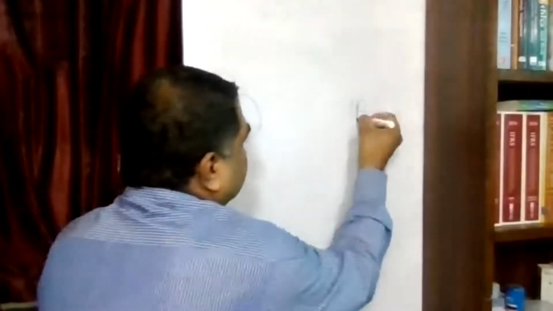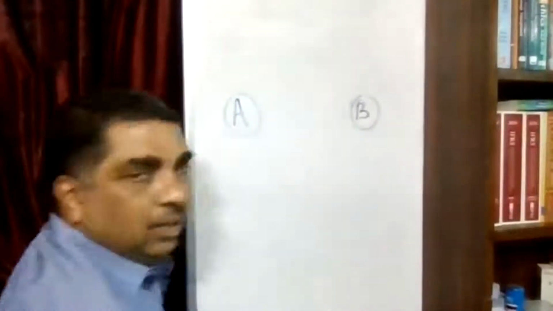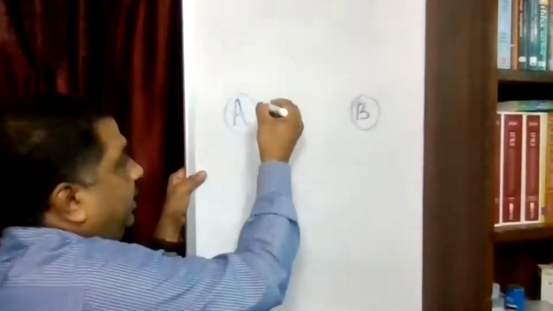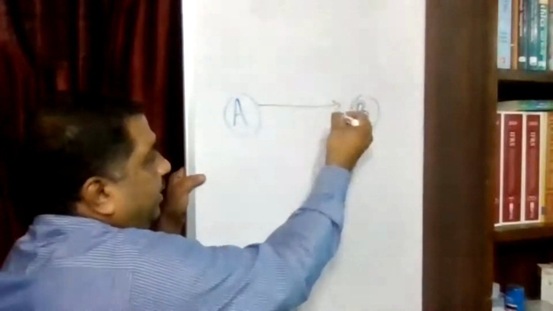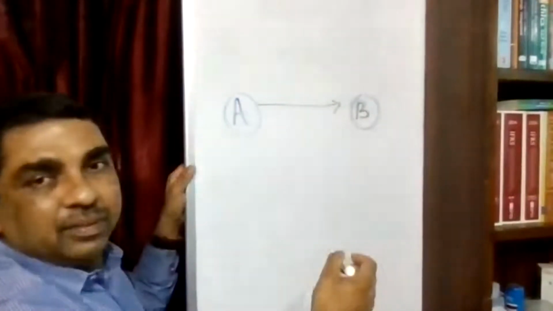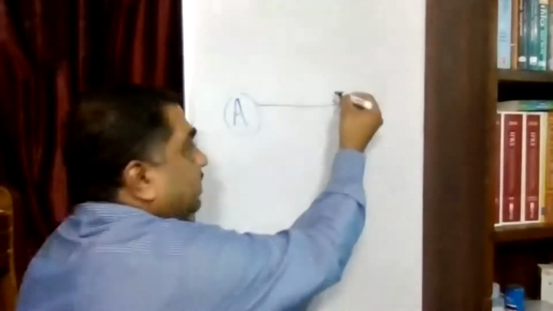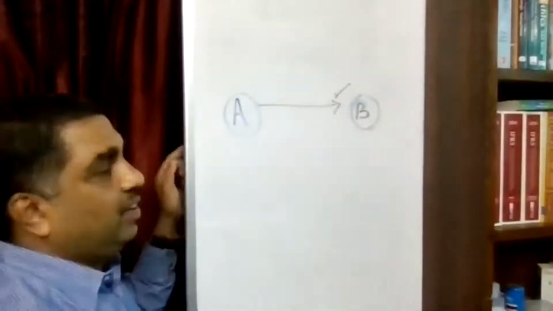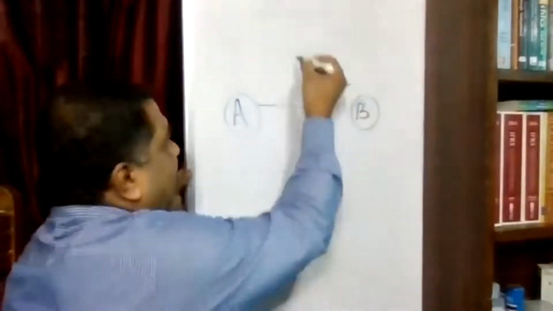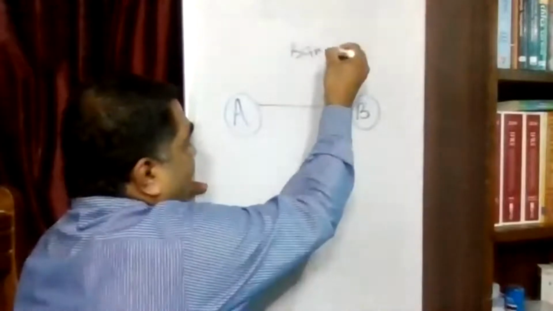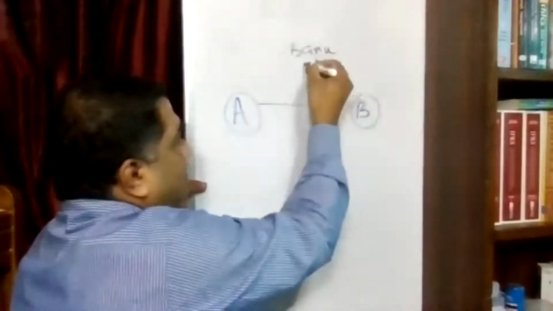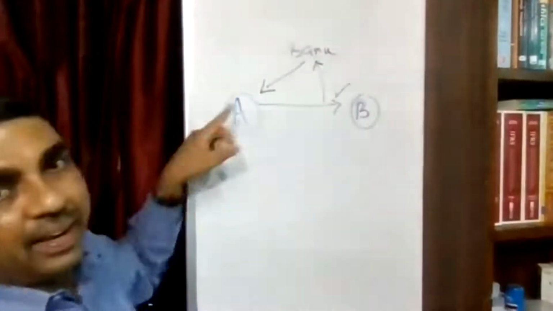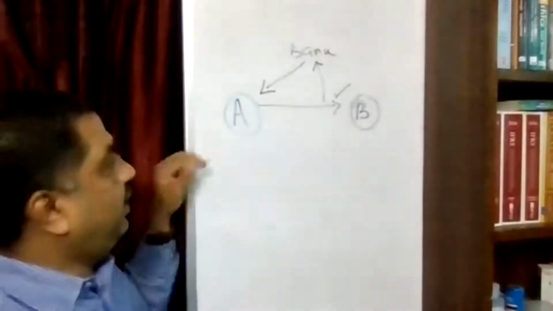Let us say there are two parties, A and B. A can draw a bill on B. B will accept. A will draw a bill on B, and B will accept it. Okay, and this can be discounted with a bank. And bank can give money to A.